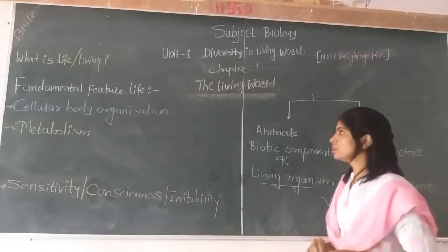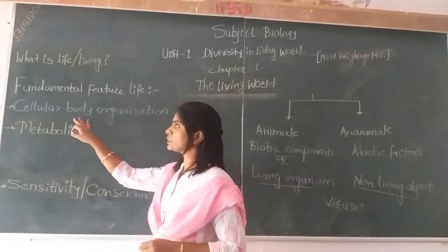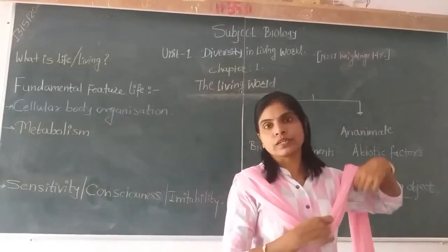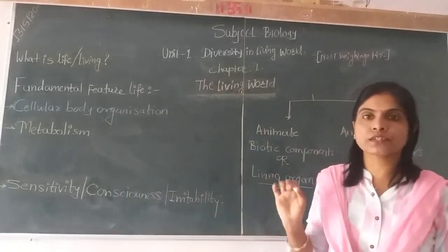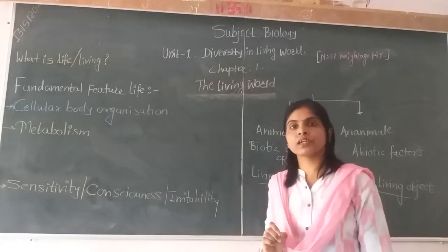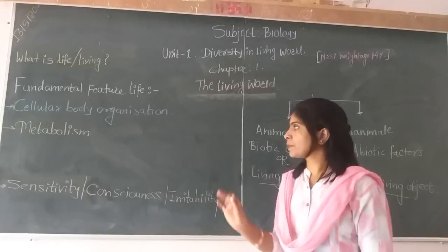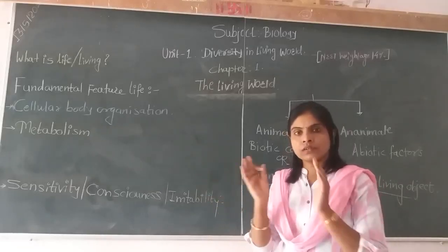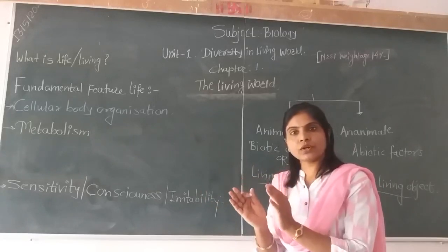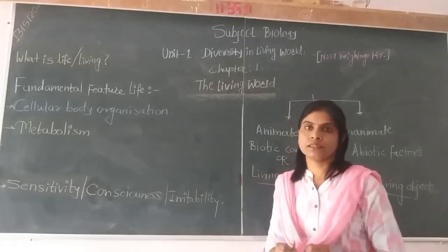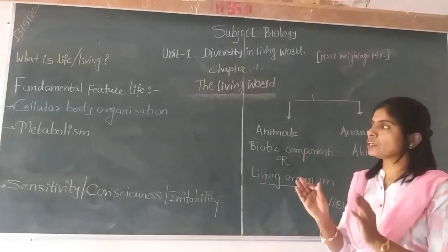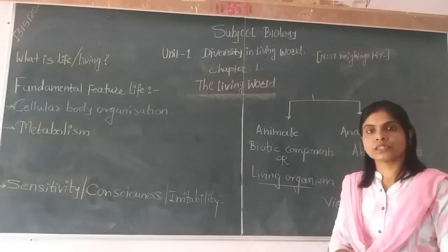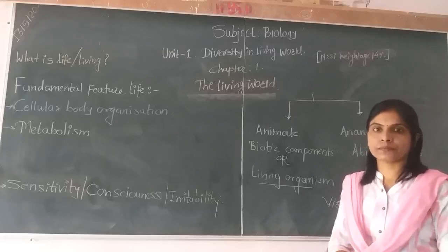Among those, the first one we are going to discuss here is cellular body organization. What is meant by cellular body organization? Cellular body organization means the body of a living organism is made up of cells. Either they are unicellular or multicellular. But the living body is always made up of cells. So, cellular body organization, without any exception, is the defining property of life.